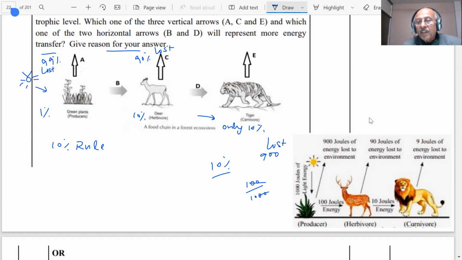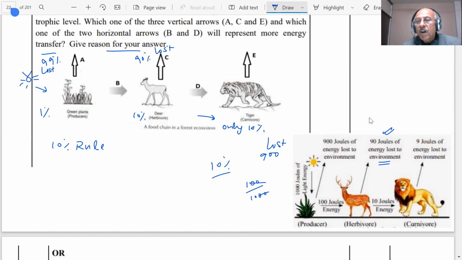And after this, what is happening? This will eat this, and by the 10% rule, it will get 10, and 90 joules will be lost. 90 joules of energy lost to the environment or digestion. Now it is left with only 90 joules. Out of the 90 joules, only 10% will go to this carnivore, which is your lion, tiger.